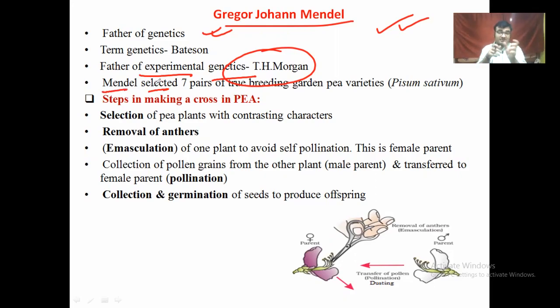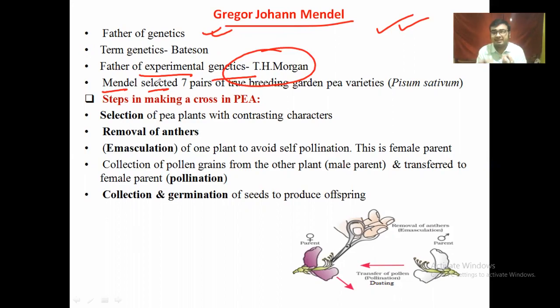Then Mendel selected the pea plant for his characters, and there is a story behind it. Mendel was a priest of a famous church, and he went to the church every day and saw a garden pea in the surroundings of this church. He saw garden pea plants which were variable in height, and which produced flowers that were different from one another.